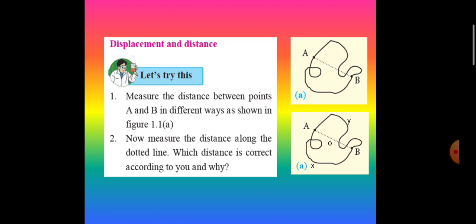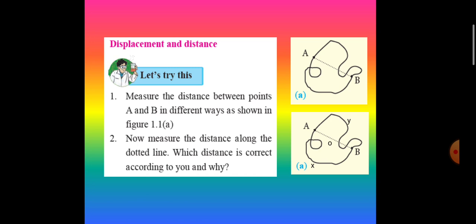The three lengths measured will have different values. Distance measured along straight line AOB is most appropriate. This is because there can be infinite paths to connect point A to point B. Straight line path is conventionally accepted as a standard in such case.